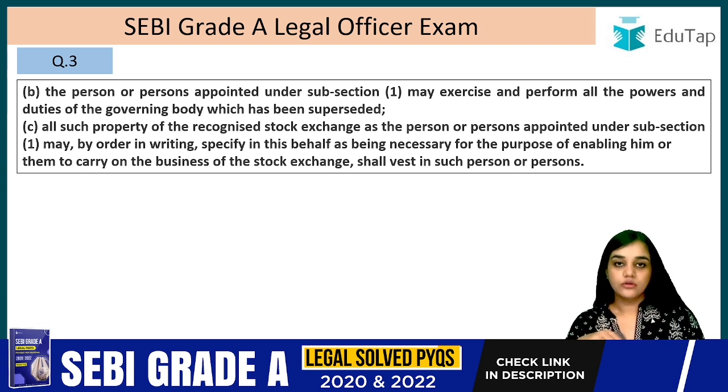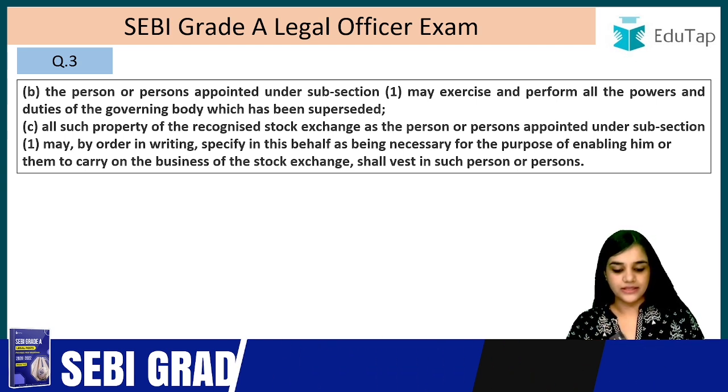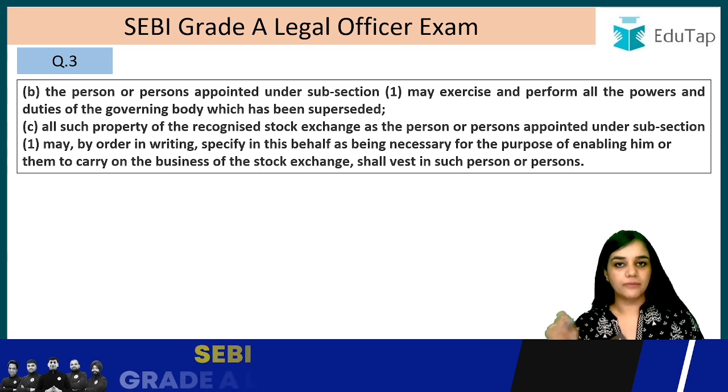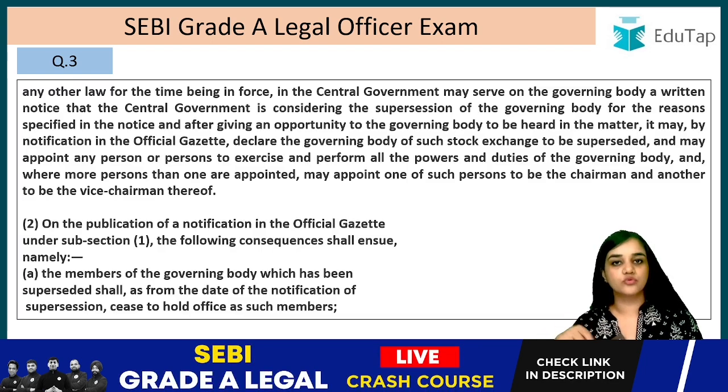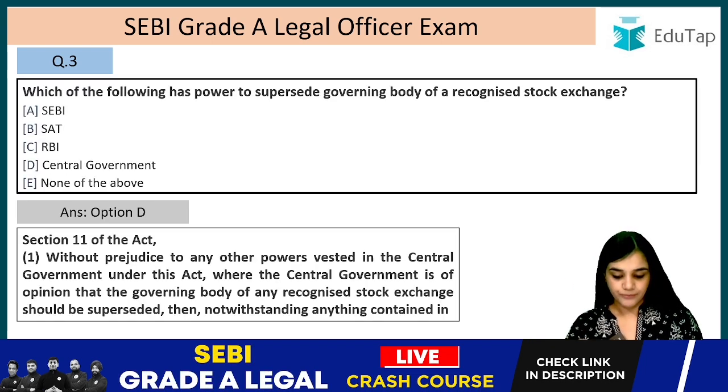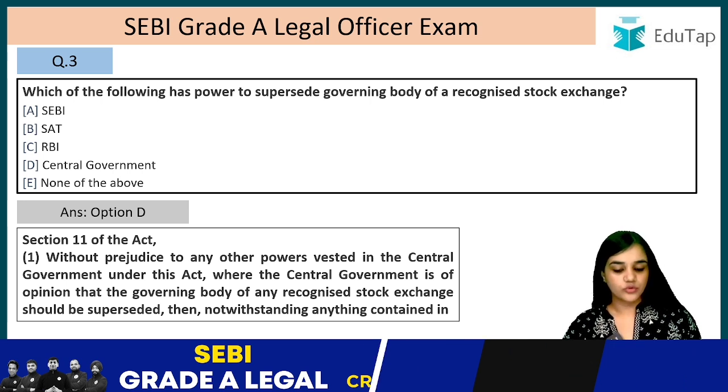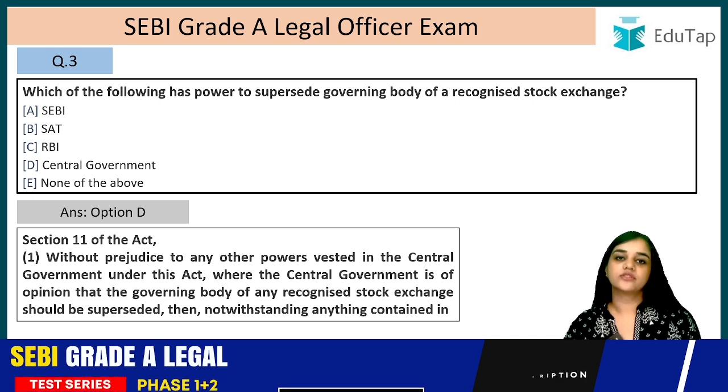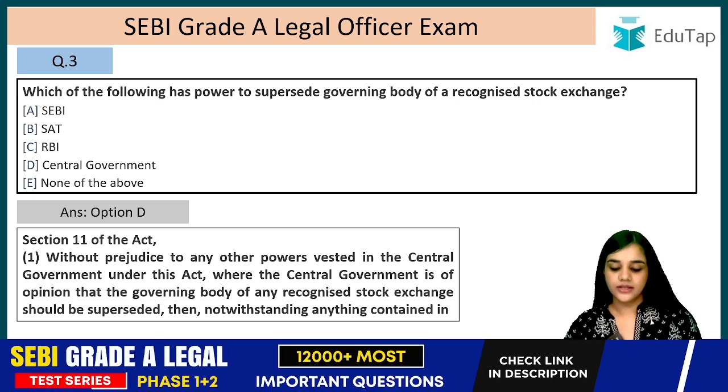So now we know what will happen after it is superseded, and who has the power to supersede it? The central government, right? So, which of the following has the power to supersede the governing body of a recognized stock exchange? We have read it. The answer is the central government, and this is given in section 11 of the Act.